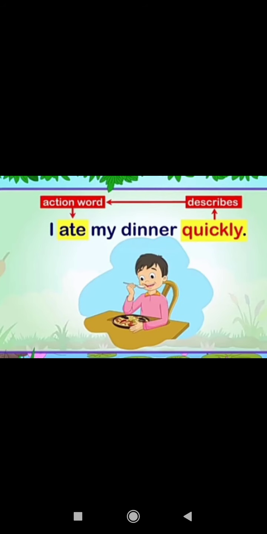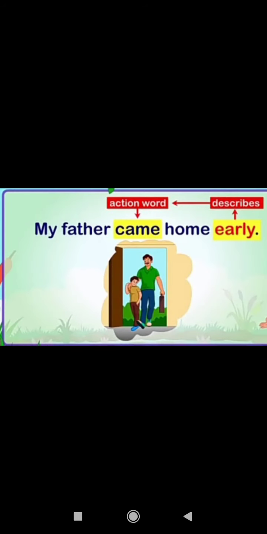One more example. My father came home early. So, how did your father come home? When did your father come home? Early. So, here the action word is come, came. So, how is it being done? The adverb is describing that. So, the adverb here is early. My father came home early.